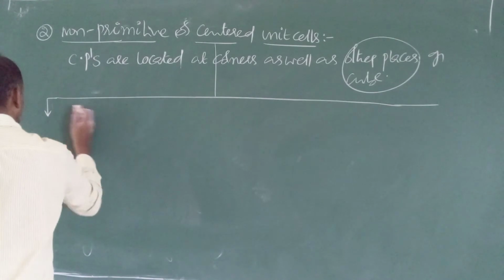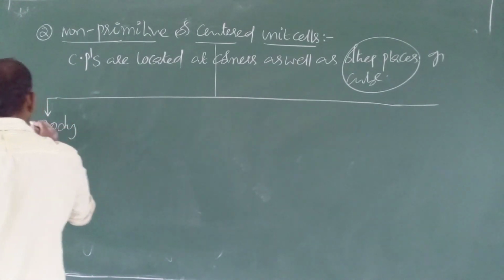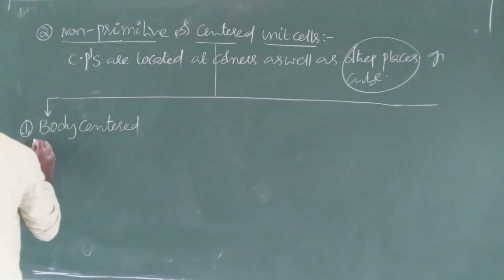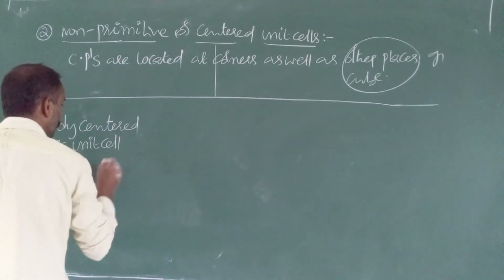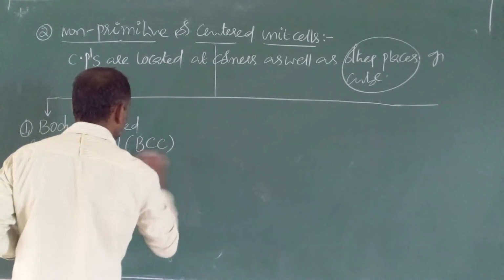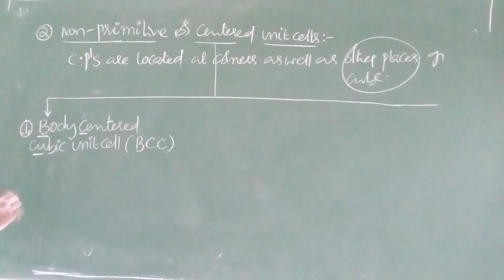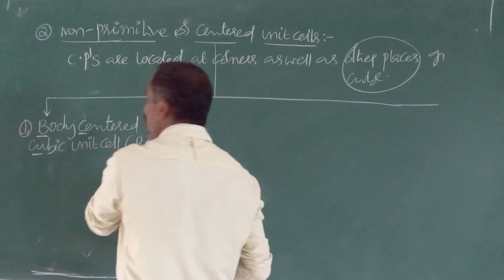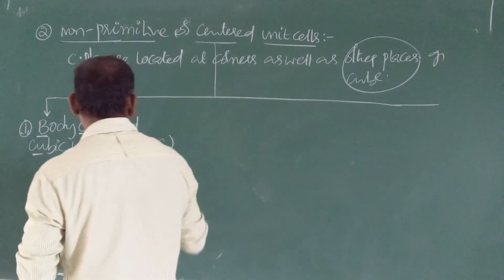First one, body-centered cubic unit cell. Short form also you should remember: BCC. So non-primitive unit cells means constituent particles located at corners as well as other places. Based on other places, these are further different types.